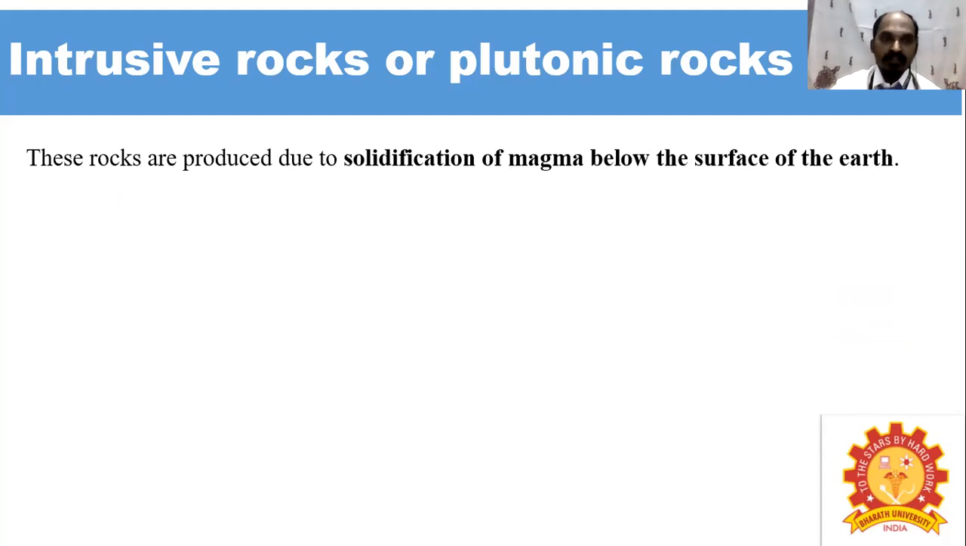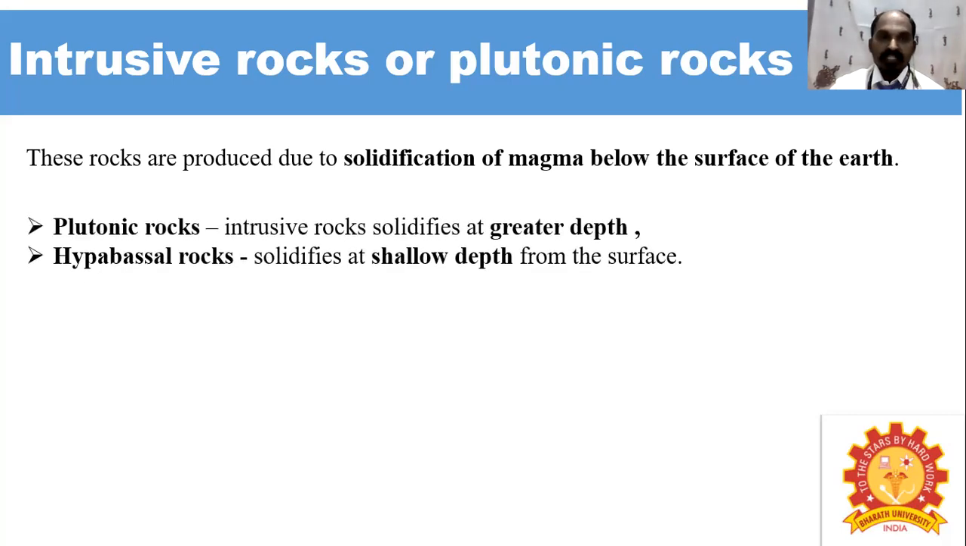Then intrusive rocks, or plutonic rocks. These rocks are produced due to the solidification of magma below the surface of the earth. Based on its formation, intrusive rocks solidify at greater depth. The rocks formed at the greater depth are called plutonic rocks. Those solidified at a shallow depth from the surface of the earth are called hypabyssal rocks.